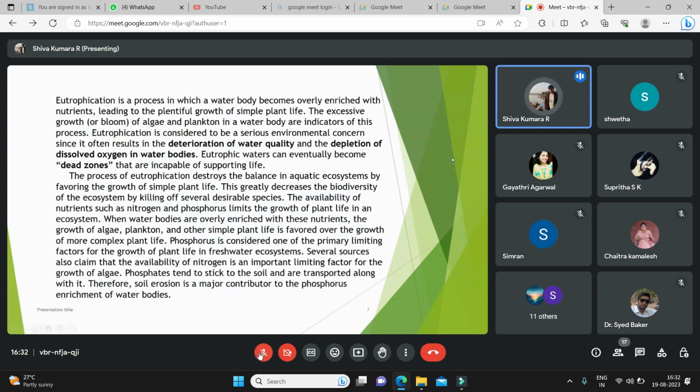These cause deterioration of water quality. The water cannot be consumed, its palatability will be reduced, and the dissolved oxygen in the water bodies will be depleted. These are sometimes called dead zones due to their high toxicity and the harmful chemicals that they consist of.